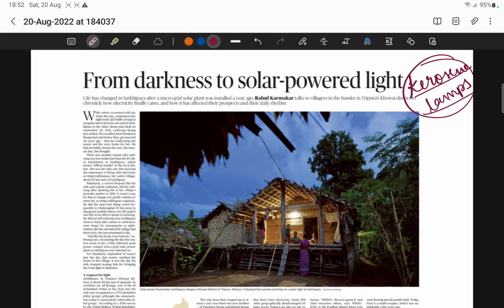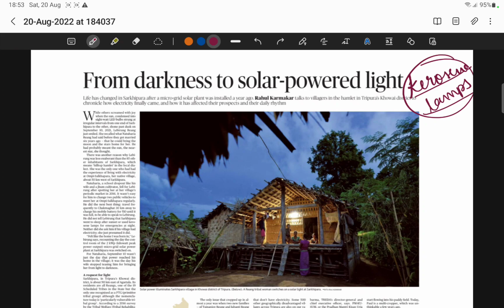Whereas the normal people, middle class people or very poor people, had to use something called kerosene lamps. Now what is a kerosene lamp? When you use a lamp with kerosene, you have a mechanism there and then it produces the light. So this was used in villages when your ancestors were small.